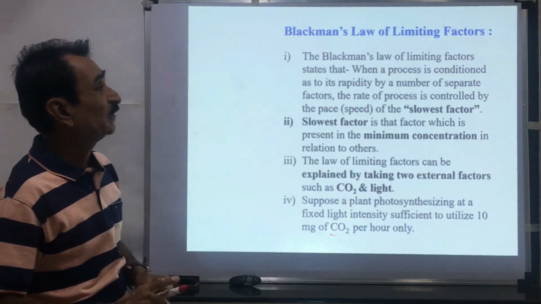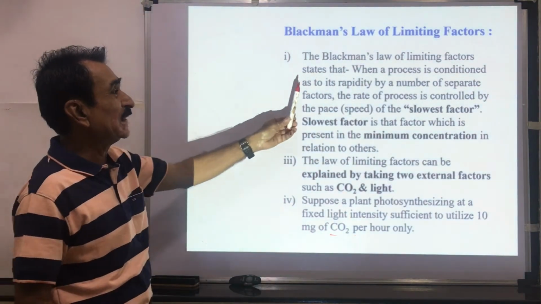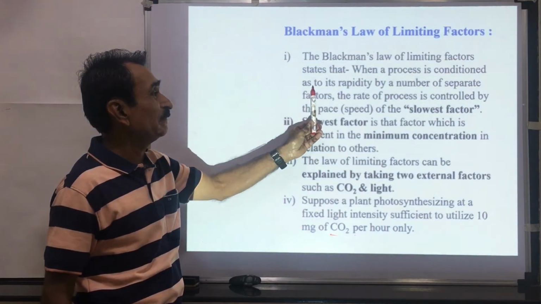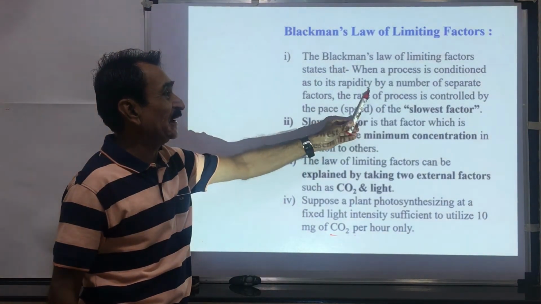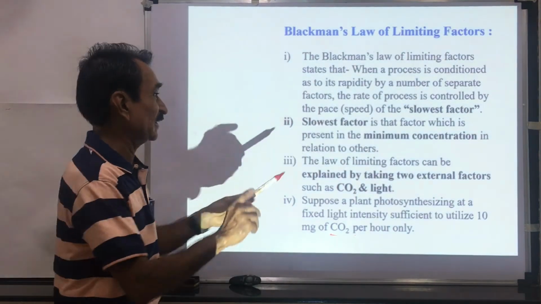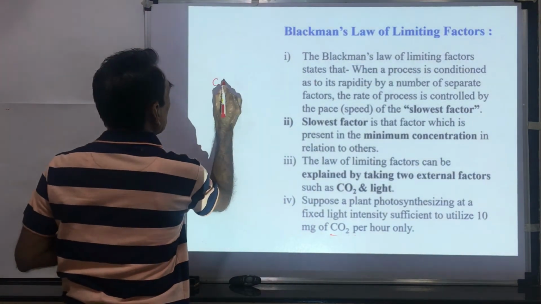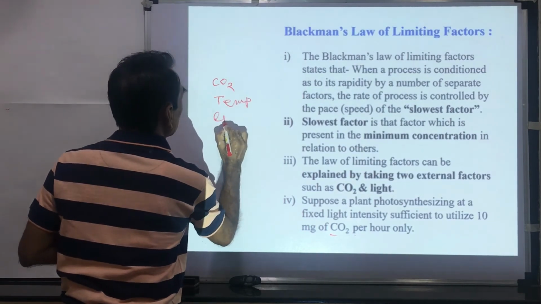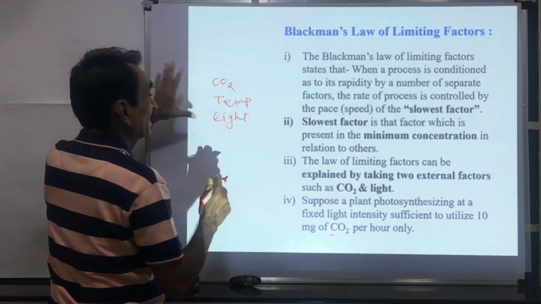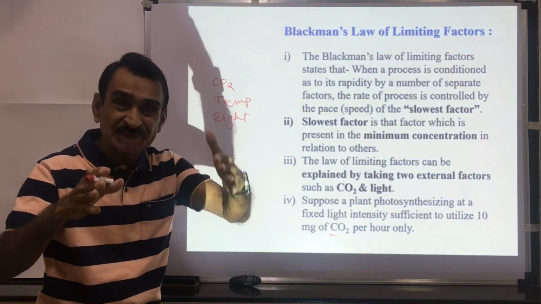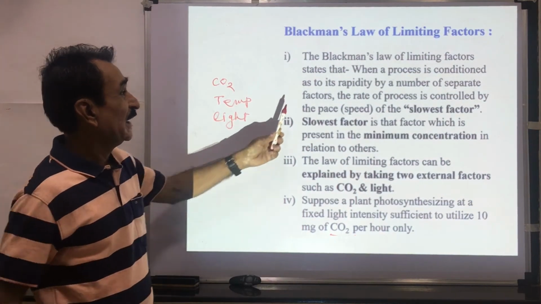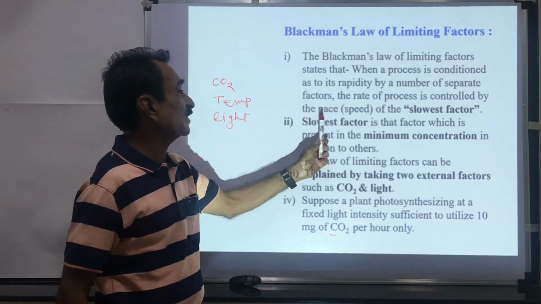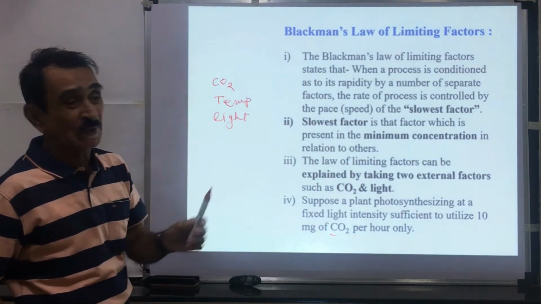Blackman's law of limiting factors. Blackman's law of limiting factors states that when a process is conditioned as to its rapidity by a number of separate factors, the number of separate factors means CO2, temperature, light, etc. These are the separate factors which affect the rate of photosynthesis. The rate of photosynthesis is controlled by the speed of the slowest factor.